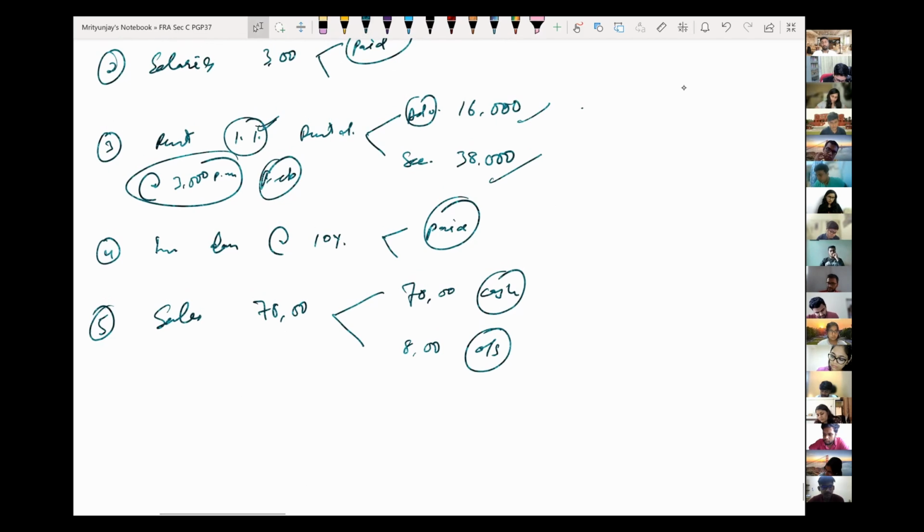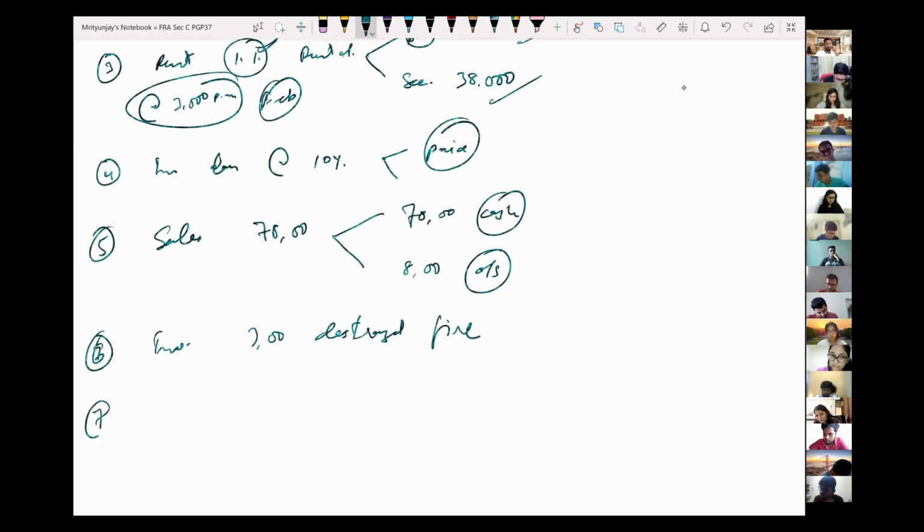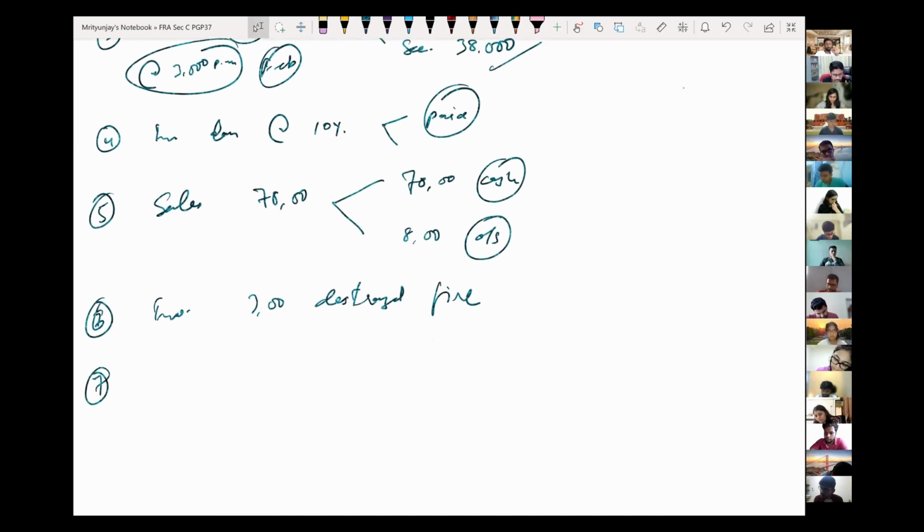Let's take one more. Let's say number 6, inventory worth rupees 3 lakh is destroyed by fire. Let's take one more. Any special transaction that you want me to include? Bad debts. Bad debts. Selling of land. Okay, let us say